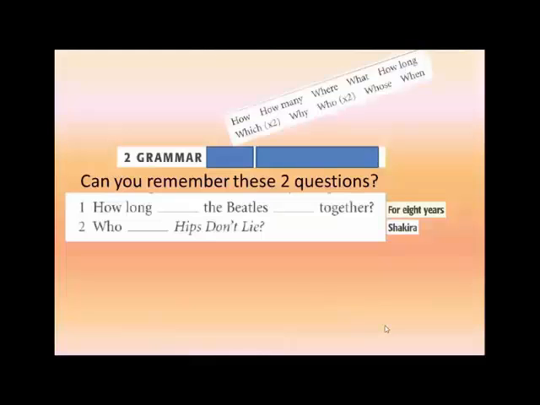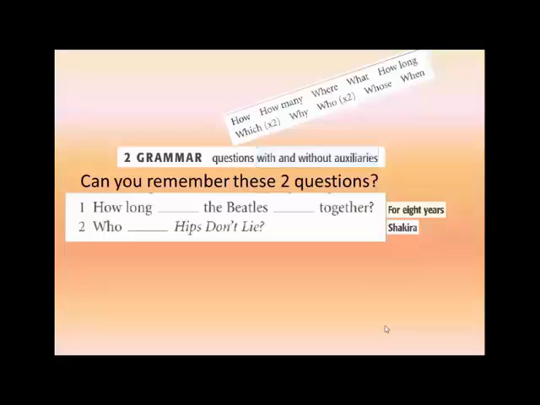In the previous section, we reviewed questions and question words, and now we are going to introduce a new topic, with and without auxiliaries. These two questions are from the previous section. Can you remember how to complete them?